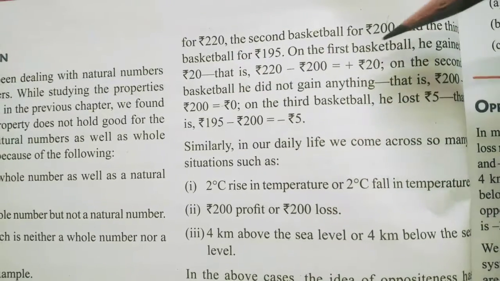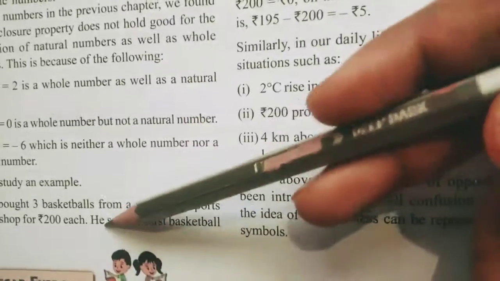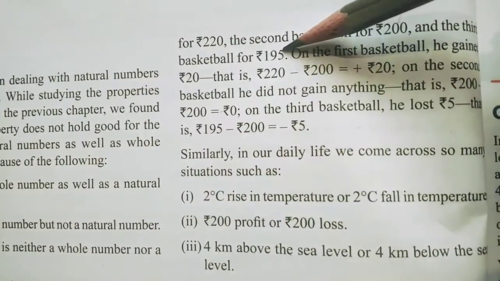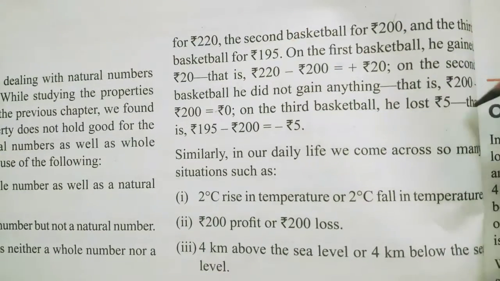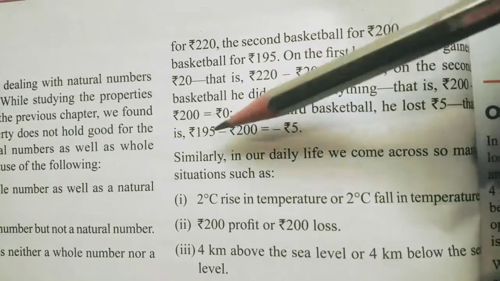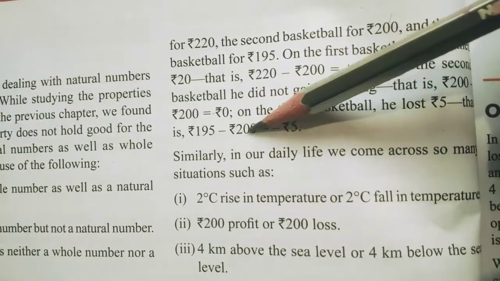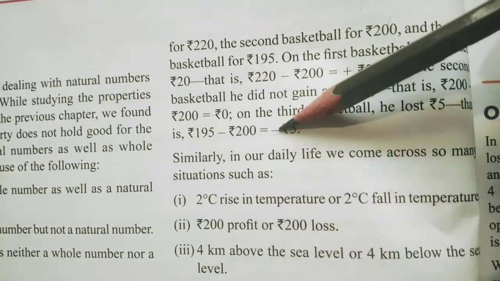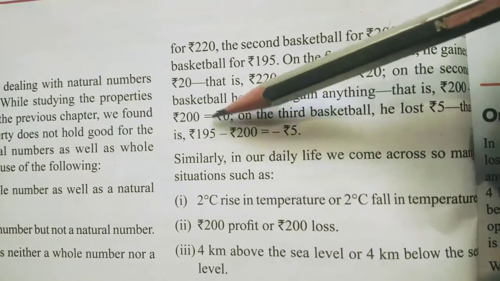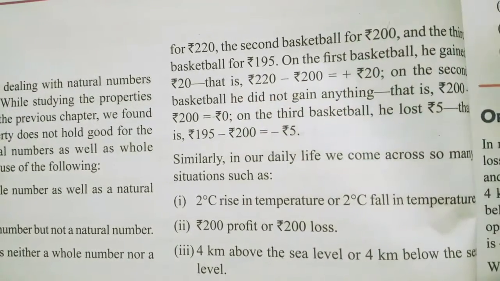And the third basketball, the cost is 200 and he sold it at 195. So he lost rupees 5. See here, 195 minus 200. So it is rupees 5, but it is minus 5. Okay. So when you write it like this, it is called minus 5.